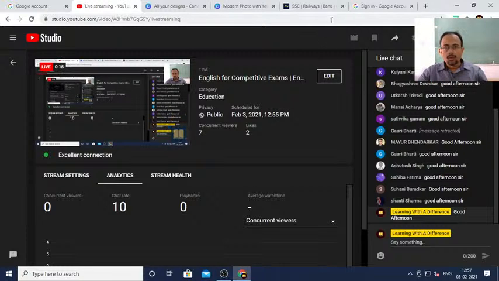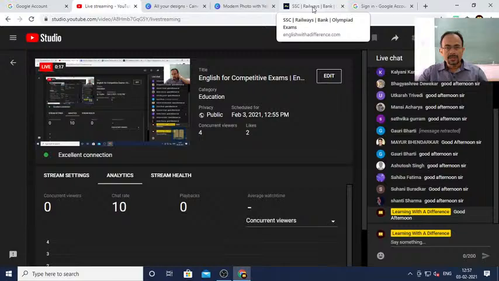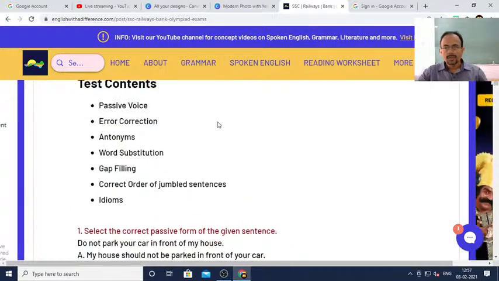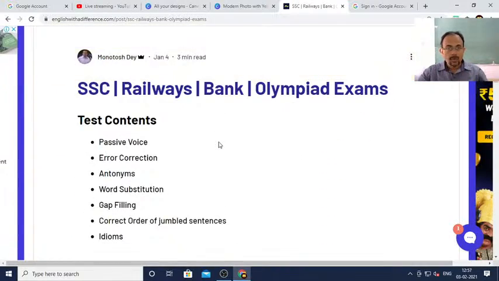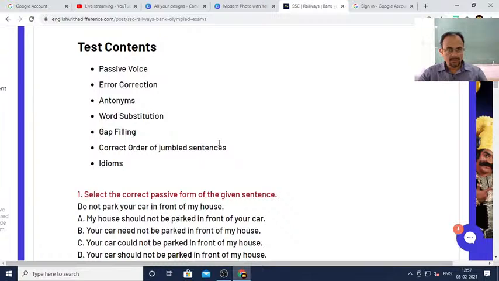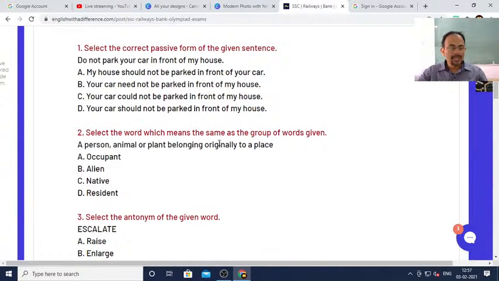Today we are going to have something different, that is English for Olympiad and competitive exams. This is important because nowadays in admission tests, this language paper has been made compulsory.